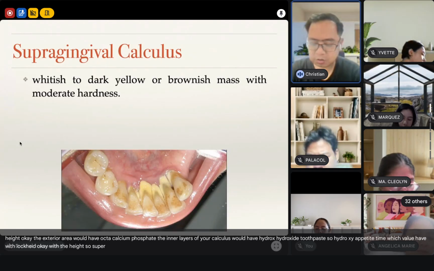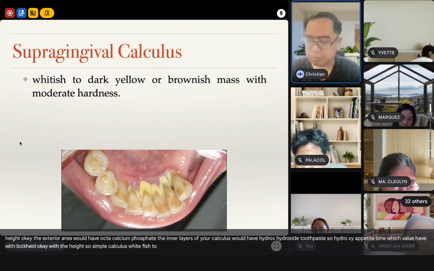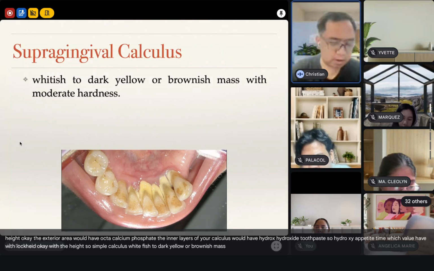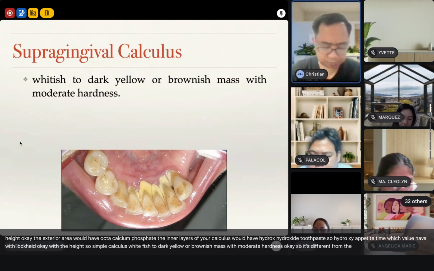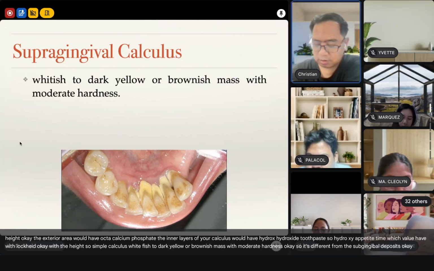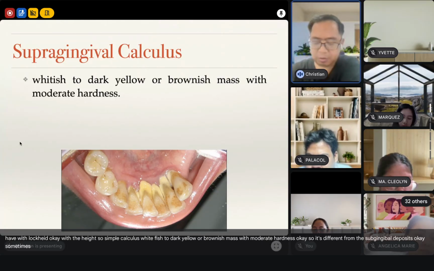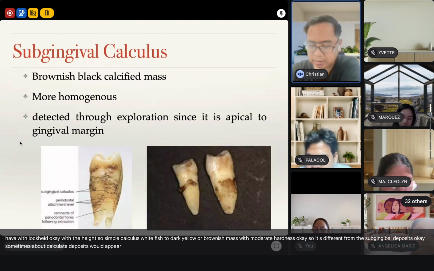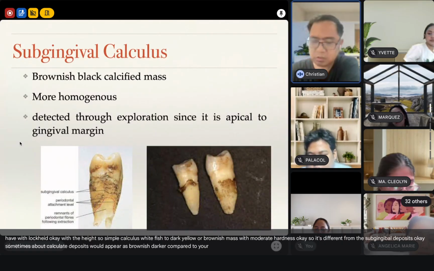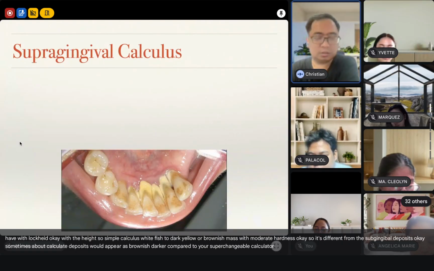So supragingival calculus is a whitish to dark yellow or brownish mass with moderate hardness. Okay, so it's different from the subgingival calcular deposits. Subgingival calcular deposits would appear brownish, darker compared to your supragingival calcular deposits.